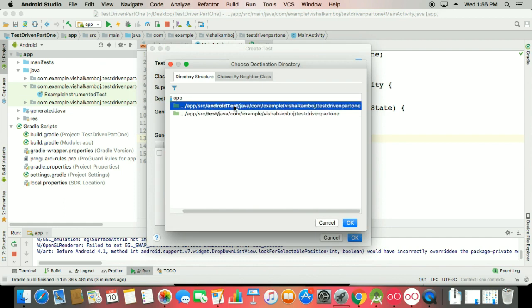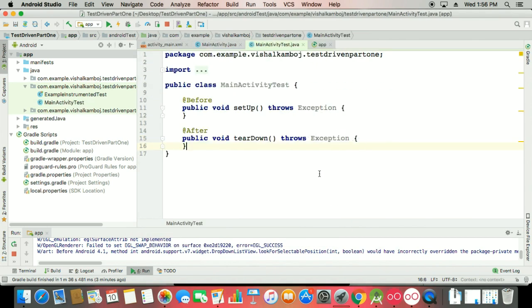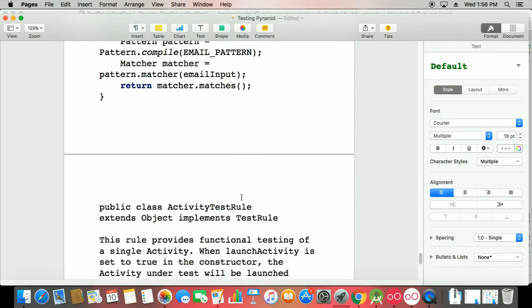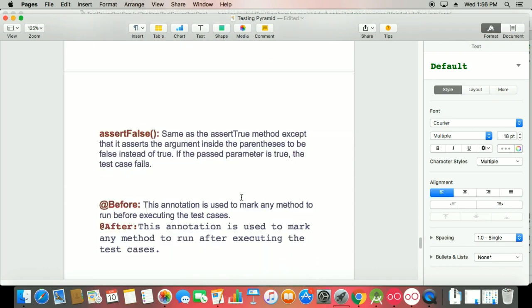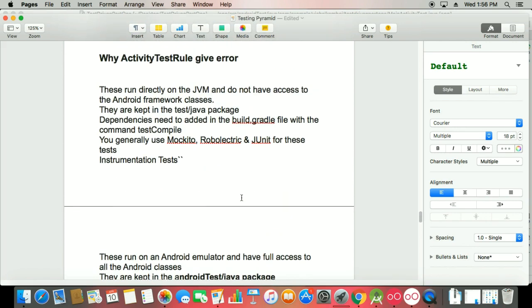Whenever you do this kind of testing, that means basic testing without Robolectric or other features, I'm using the simple androidTest here because the rules work in this area. Most users say there are issues on Stack Overflow, so I will explain these things. So, the ActivityTestRule: what is the ActivityTestRule? I will explain that. Whenever you work with that, it gives issues.